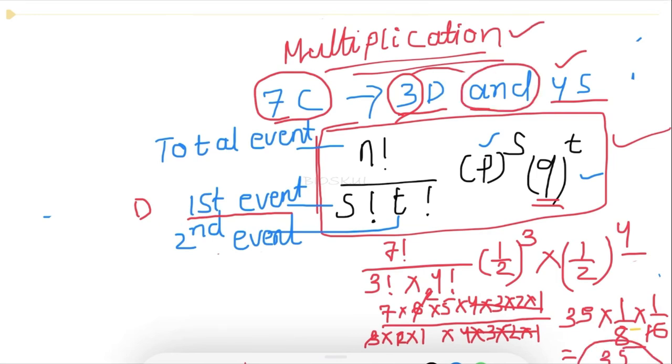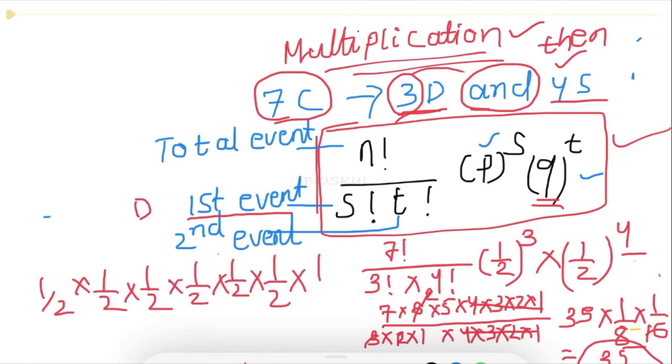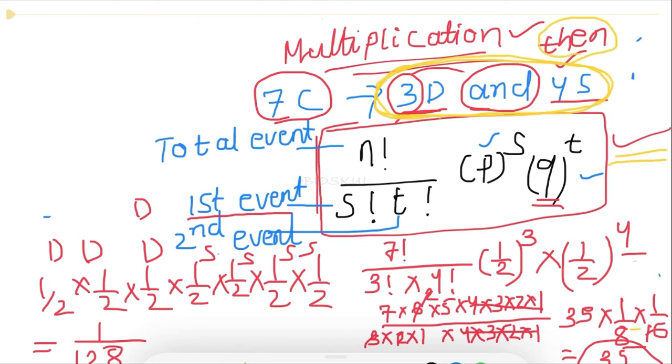Let's say this question had mentioned that there are 7 children, 3 daughters and then 4 sons. Here the sequence is mentioned, that we know they will have first 3 daughters, then 4 sons. So here we can directly put the probability of 3 daughters, and we know that the probability of daughter and son is half. So just write down for 3 daughters and 4 sons. Then what will be the answer? 1 upon 128.